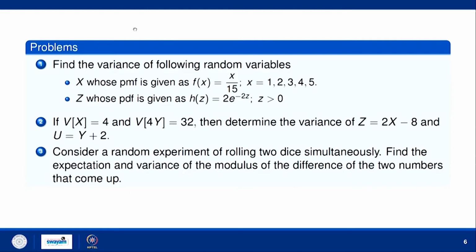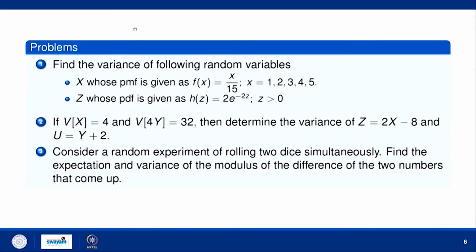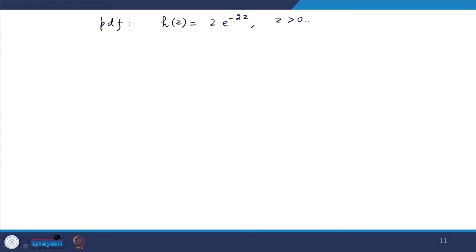Okay. Now, what is the variance of random variable z, whose PDF is given by this expression? Let us compute for this continuous case. The PDF is given by 2 e raised to power minus 2 z, and z is greater than 0. Now, for this you want to compute variance.